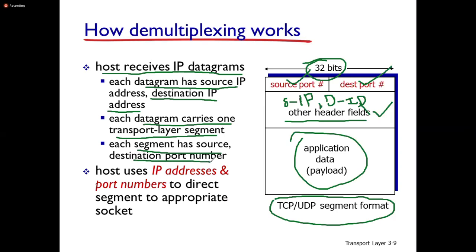Simply put, the actual data is appended with some header information. Usually the header information consists of source and destination IP addresses as well as source and destination port numbers.